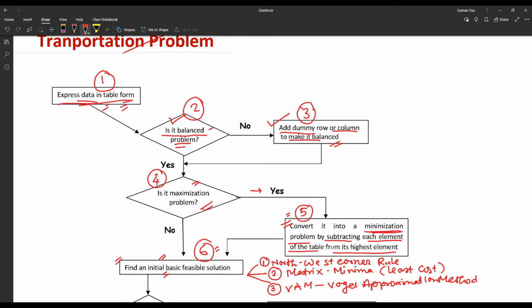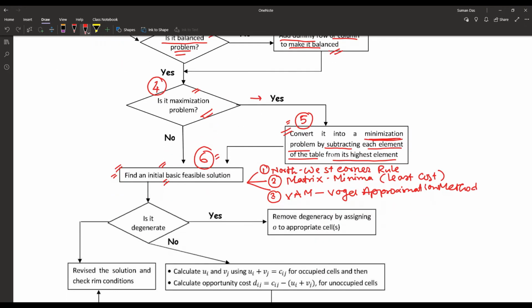So whatever we have done so far, we have found an initial basic feasible solution. Next, checking, is it degenerate? That is our next step. What is degeneracy?